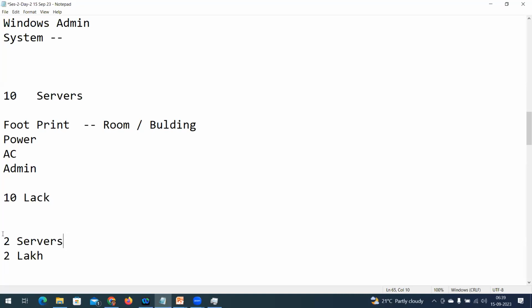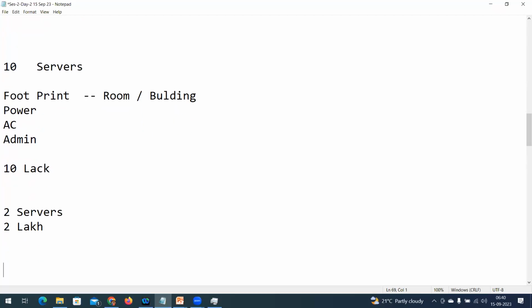By using these 2 servers, what is my requirement? I need to deploy 10 servers. These 10 will be virtual servers. I am going to place these 10 virtual servers on the 2 physical servers.